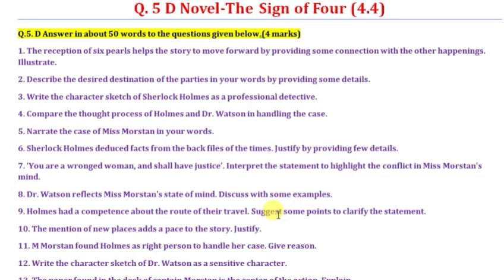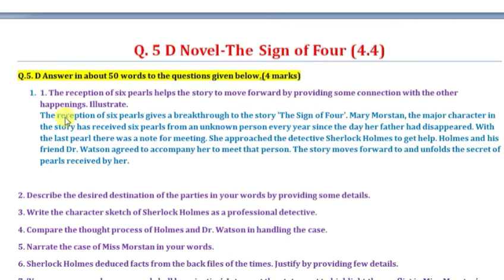The first question is: the reception of 6 pearls helps the story to move forward by providing some connection with other happenings, illustrate. The answer is: the reception of 6 pearls gives a breakthrough to the story, The Sign of 4. Mary Morstan, the major character in the story, has received 6 pearls from an unknown person every year since the day her father had disappeared.